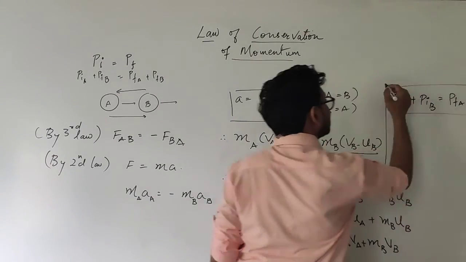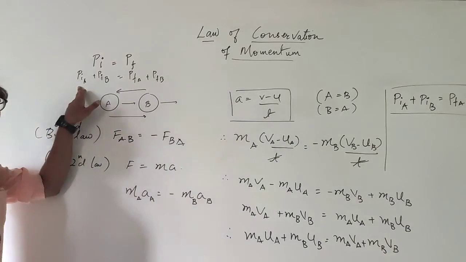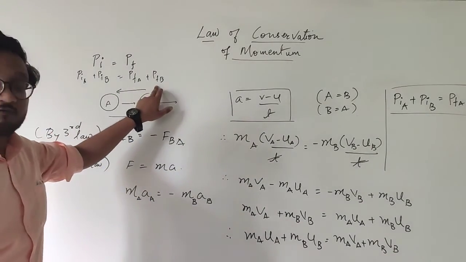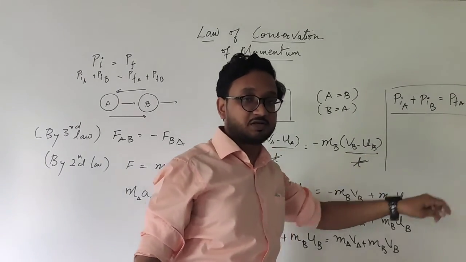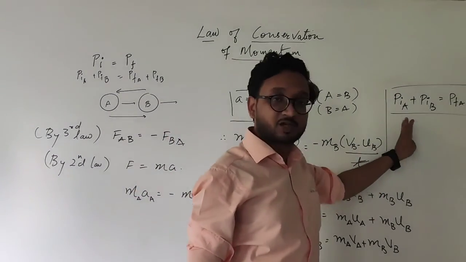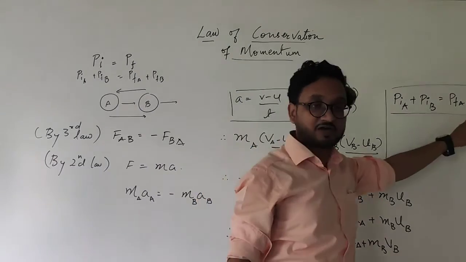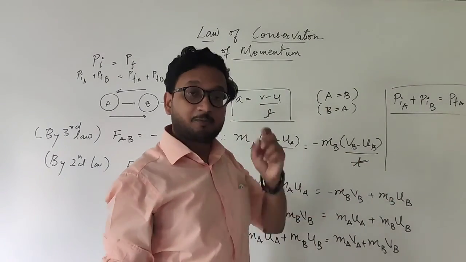This statement you can see which we had started in the beginning, that is the law of conservation of momentum, that the total momentum before and after the collision remains the same. So the initial momentum, if we do the sum, remains the same as the final momentum if we do the sum. I hope it is clear to you, students.